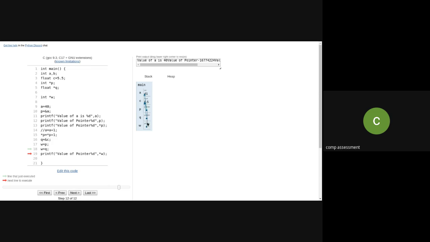See, now when I'm assigning Q to W, my Q is of float type, whereas my W is of integer type. But it is pointing to this 5.5. The meaning is what? Because, see, the reason is over here, even though I'm saying the type is float, the address is never going to be a float value, right? So the type of a pointer indicates that the value which is stored in the memory location should be of that specific data type. Okay, so it is allowing me over here to access next, and it is printing. So I hope the concept is clear over here.